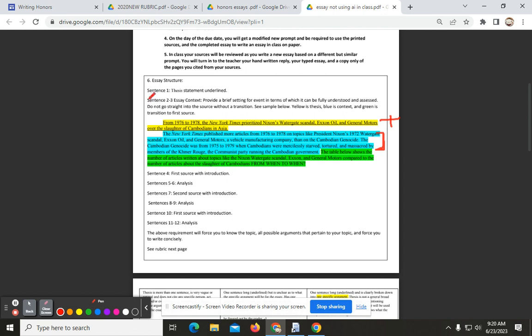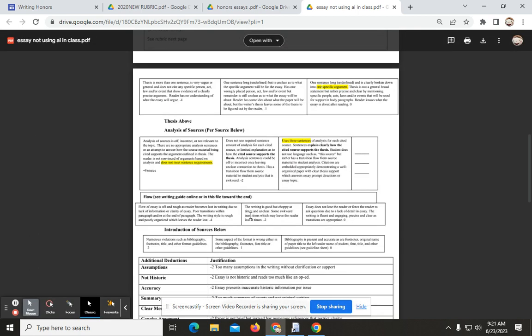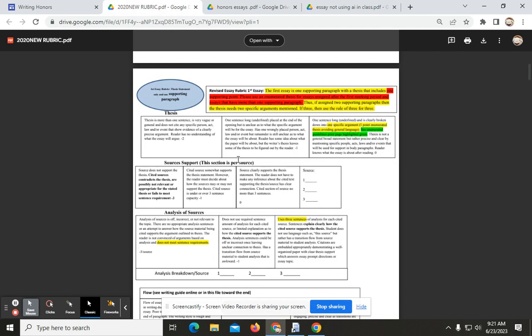If you follow this structure, sentence 1 is your thesis, sentence 2 to 3 is your essay context, and then you go to source analysis. I want to see 1 sentence, your source that's supporting your thesis, and then 2 sentences of analysis. And then you repeat, because you do have to have 3 sources. And for the most part, the rubric is the same as the rubric that's being used for these essays here.